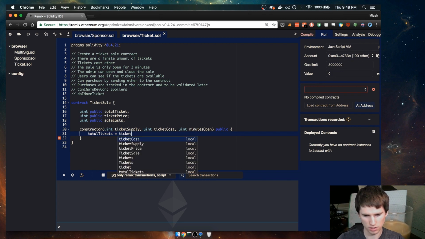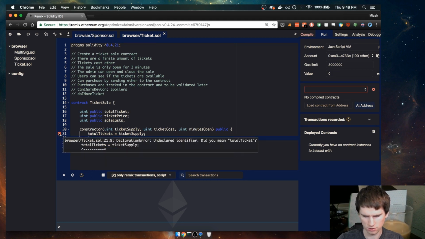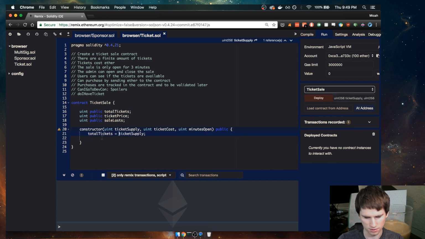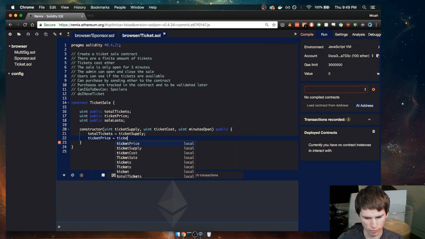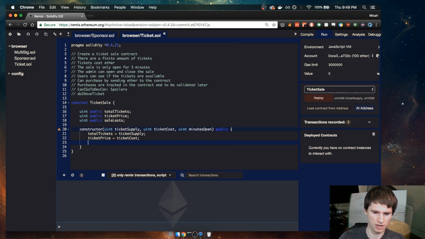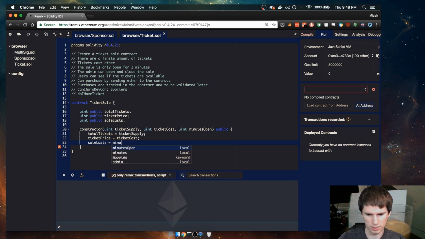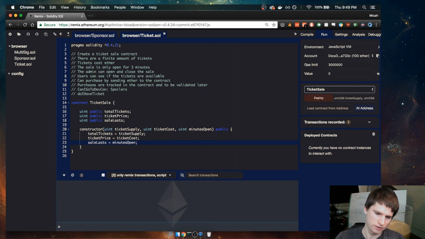equals ticket supply, and then we need to, oh, it doesn't like me. Total tickets, typo. And then ticket price. This is pretty standard constructor stuff, just mapping some internal state to the constructor parameters. Ticket cost, and then we're going to set sale last equal to minutes open. Alright, so we've got that boilerplate done.